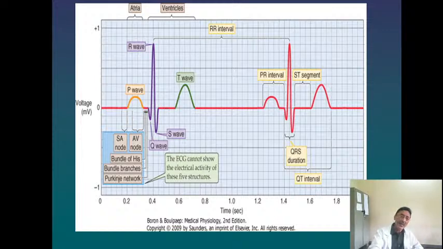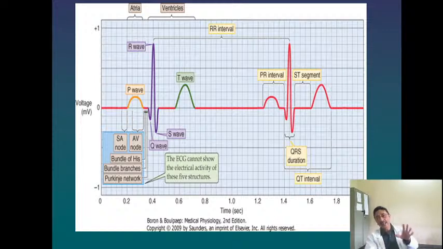If you remember in the class earlier when I discussed conduction defects, I had given you the duration of the time for the impulse to travel from the atria to the ventricles, or from the SA node to the AV node. The same can be seen on the ECG here, where the duration from the beginning of the P wave to the R wave indicates the time elapsed for the impulse to move from the atria to the ventricles, and that should be a maximum of around 0.12 seconds.